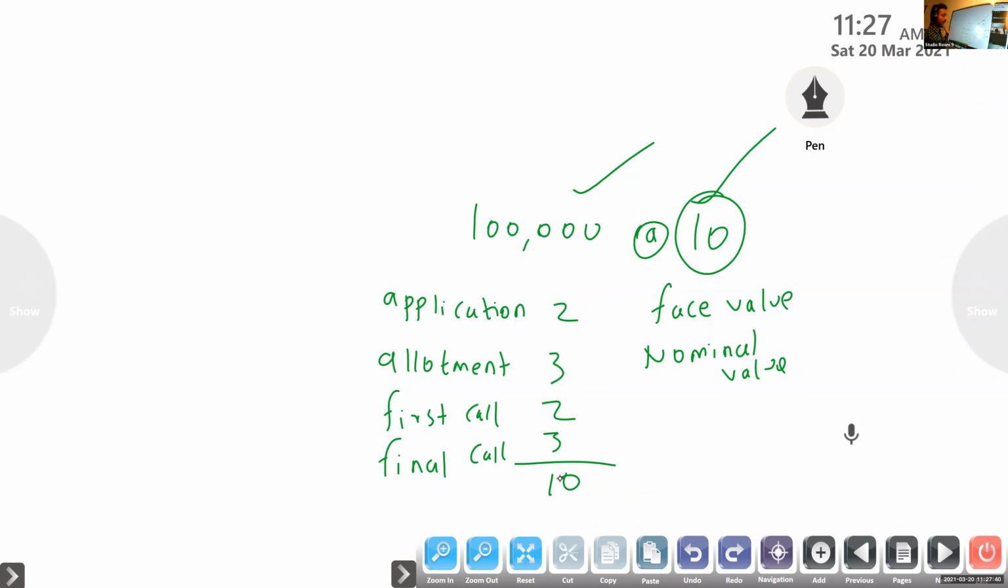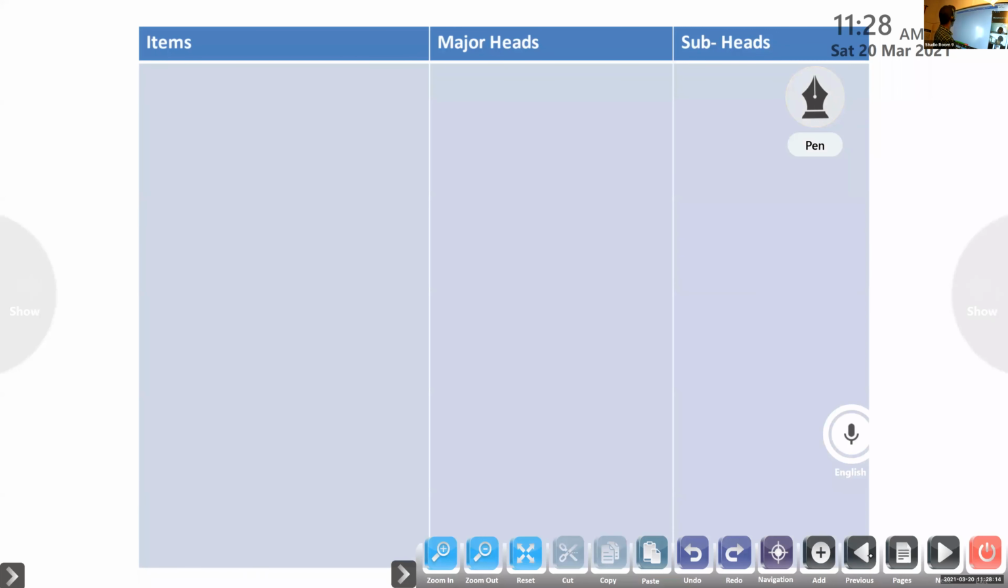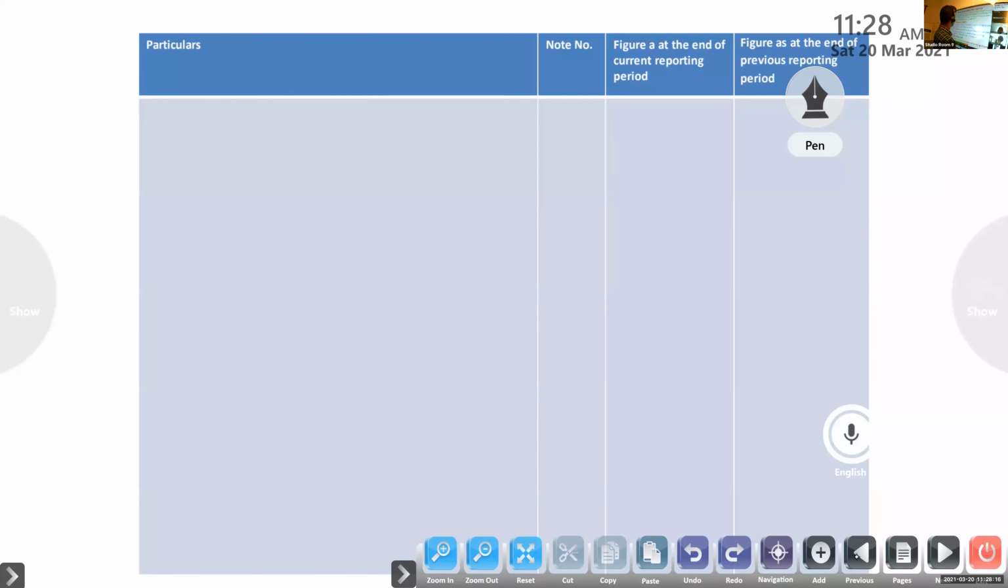So what do we mean by share application money pending allotment? It means we received the application money. Now it is 31st March, and we received the application money but we didn't distribute the share. We didn't decide to distribute the share. That is share application money pending allotment, pending distributing the share.